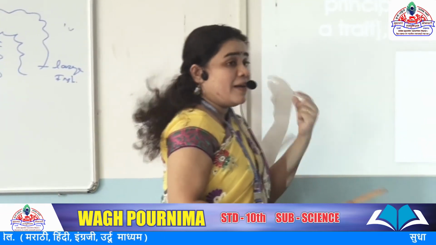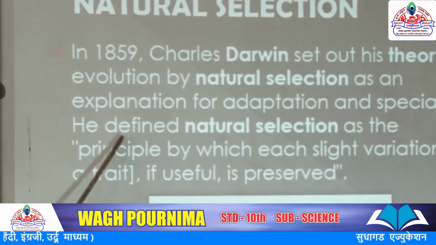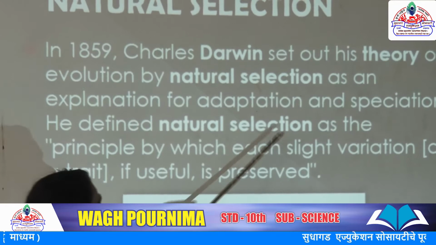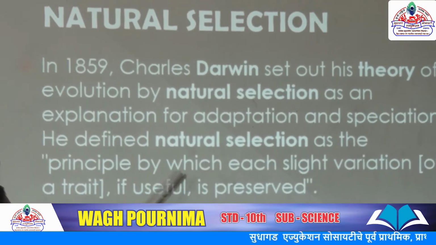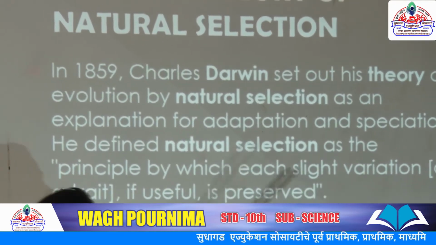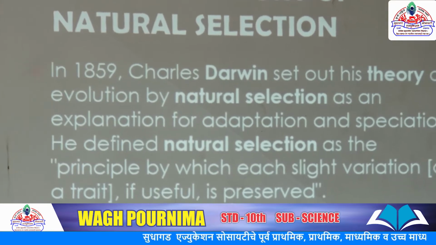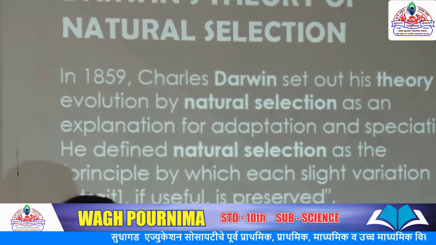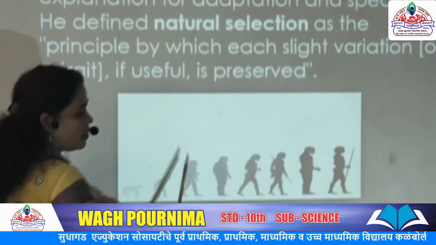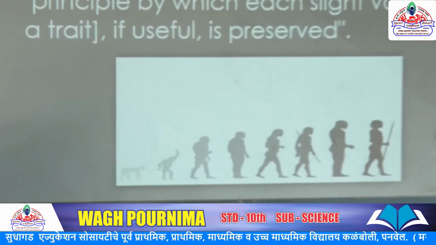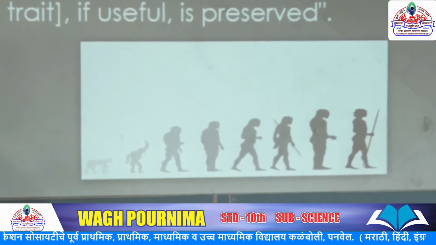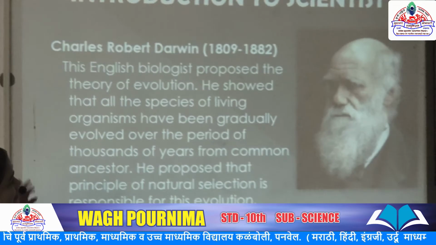Like plant and animal forms here, and he defined natural selection as the principle by which each slight variation of a trait that is useful is preserved. See this picture here. Our journey starts especially from an animal, like a monkey. That is an example. Now, what exactly is the main process here?